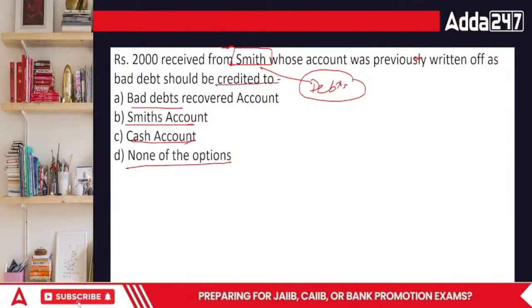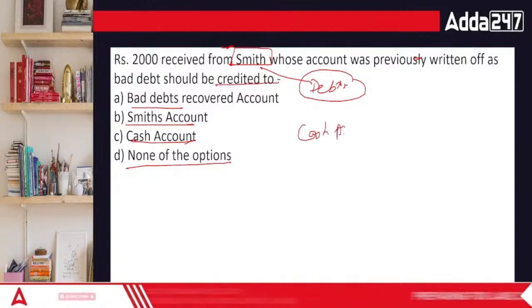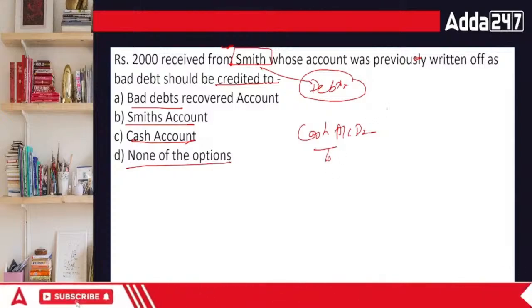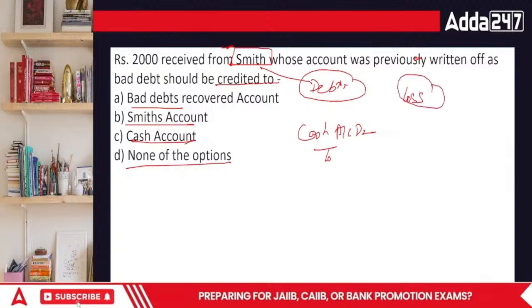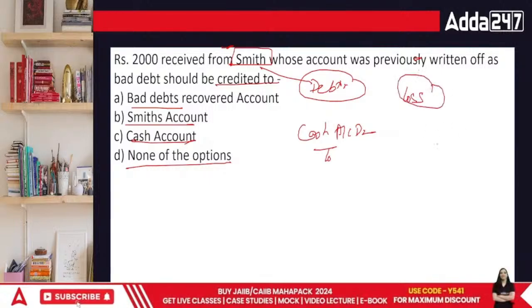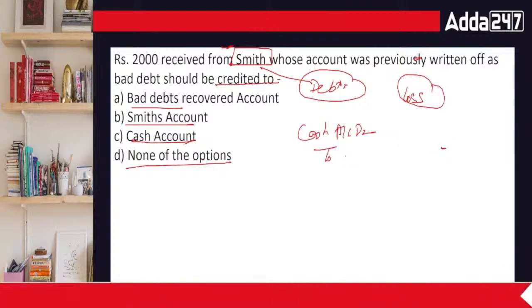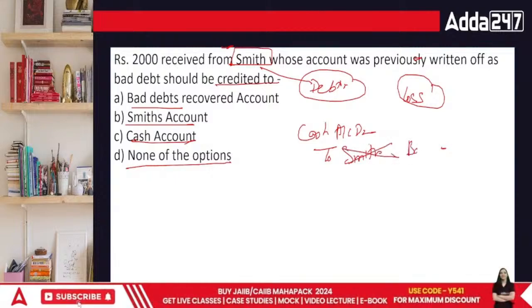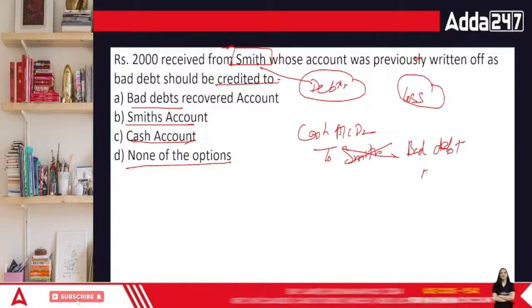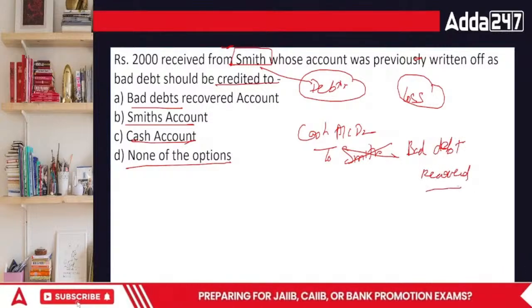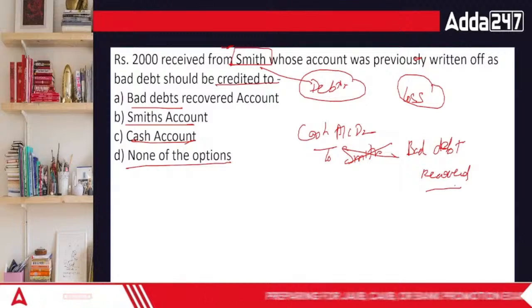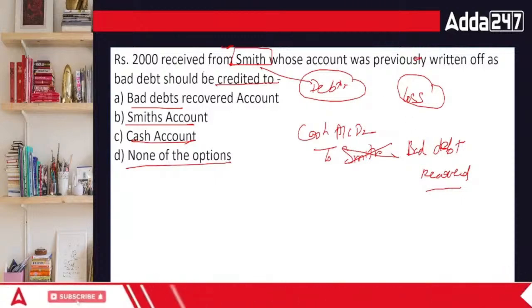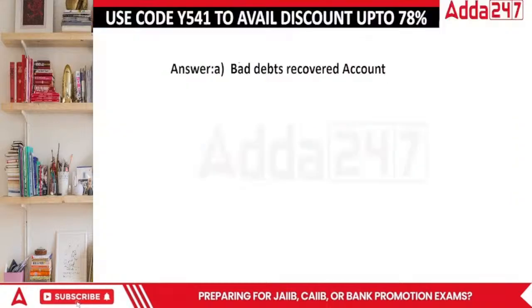We're looking at the credit account. We have got cash, obviously debit what comes in, but at the same time we have received an income. As it was earlier claimed as an expense, a loss, and now since the money is again received back, this would be cash to Smith. But Smith's account is already gone. So this is bad debt recovered. Done, everyone? So in this case, the correct answer would be bad debt recovered.